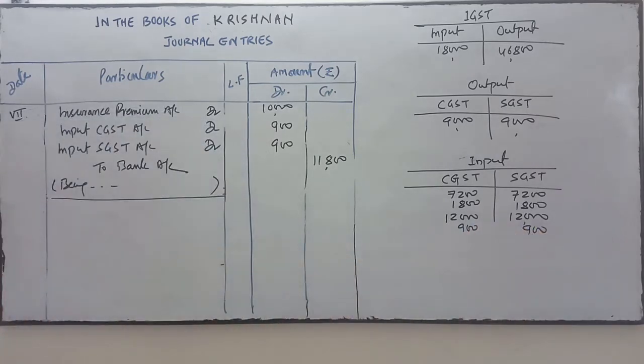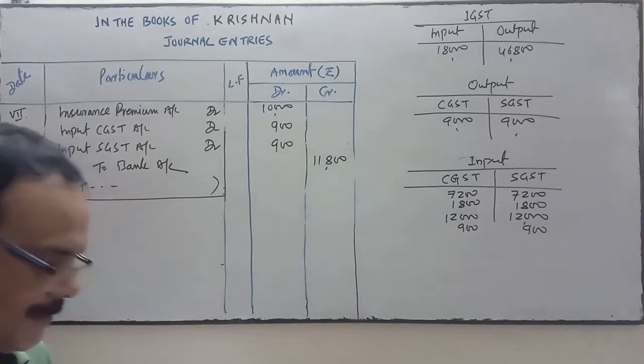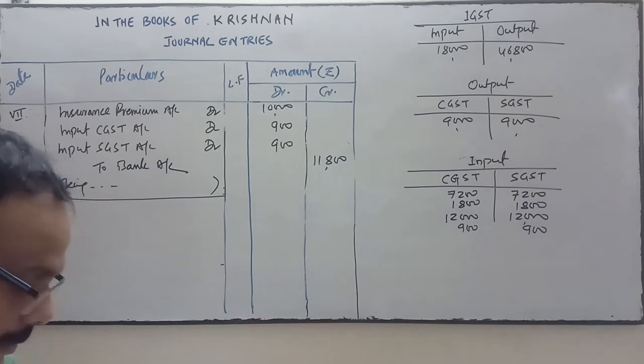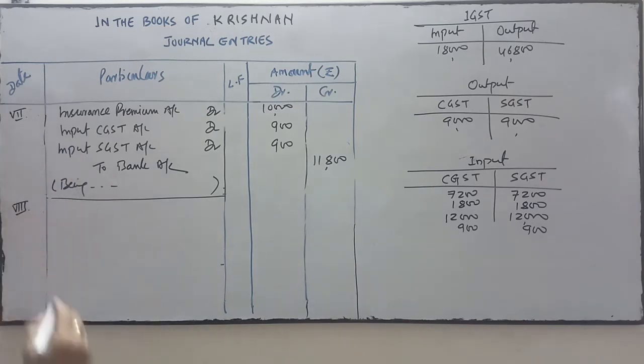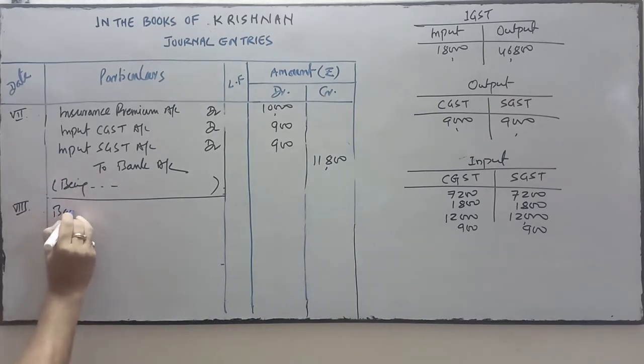Next is received, transaction number 8. Received commission rupees 20,000 by check which is deposited into bank. So bank account debit.